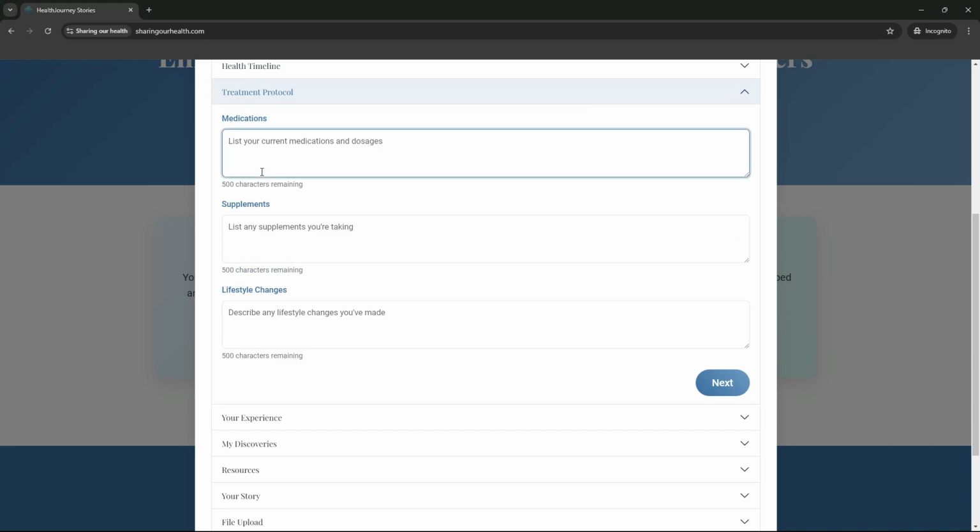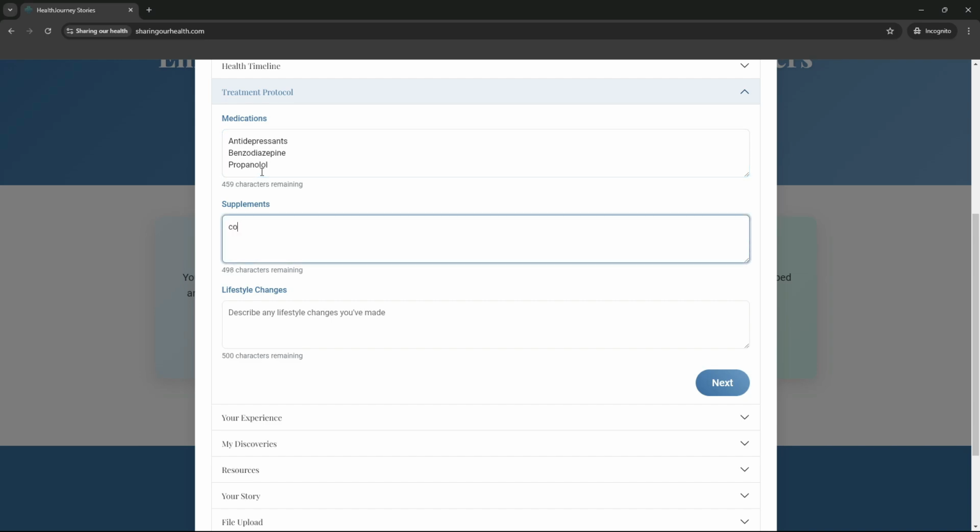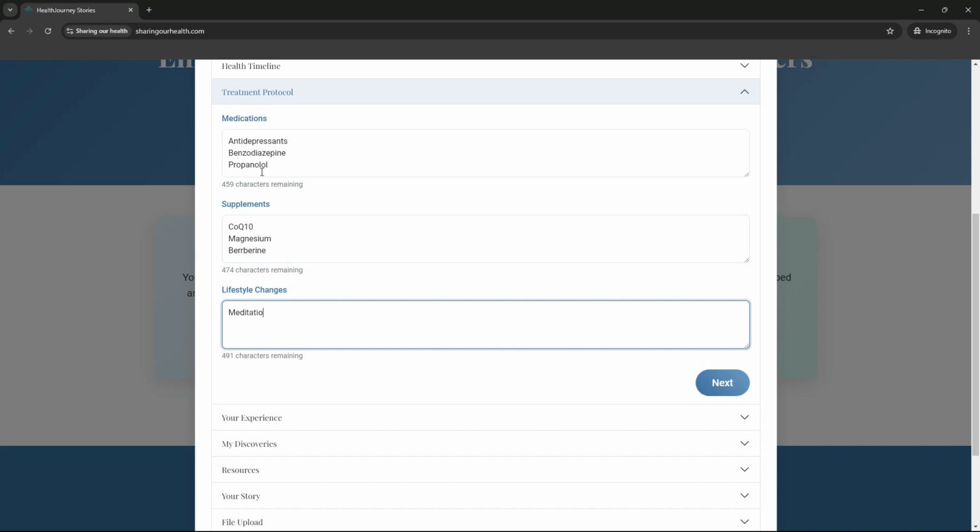Treatment protocol. Let's say you've tried antidepressants, benzodiazepine, propranolol, supplements, maybe coenzyme Q10, magnesium, berberine, lifestyle changes, you maybe try meditation, stress management, pacing.